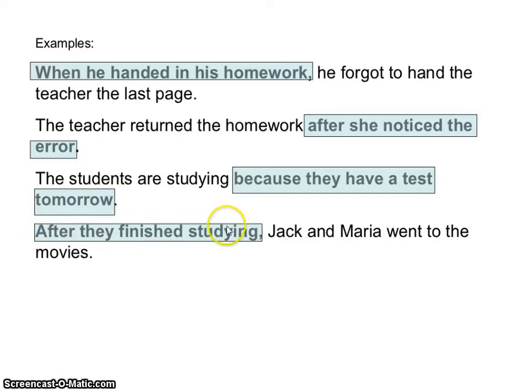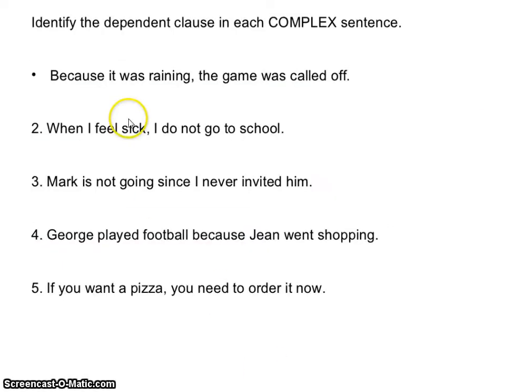So after they finish studying, cannot make sense on its own. Jack and Marie went to the movies, however, can. So the dependent clause in each complex sentence, because it was raining, the game was called off. Because is your subordinating conjunction. Because it was raining cannot stand by itself, so it is a dependent clause. The game was called off, however, can stand on its own. It's an independent. So dependent plus independent equals complex.